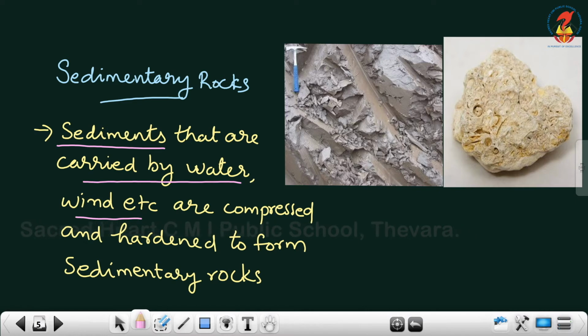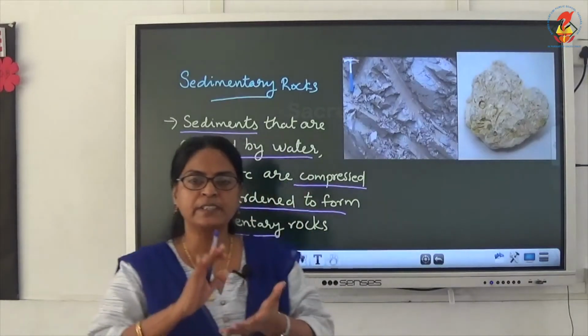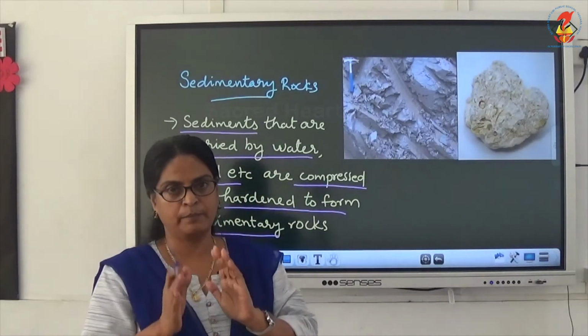We can call it weathering and erosion. Due to the process of weathering and erosion, they become sediments, and these loose sediments are carried by the water and wind. Then they are compressed. Compressed means pressed together, pressed together and hardened to form what? Sedimentary rocks. They are compressed and hardened to form sedimentary rocks.